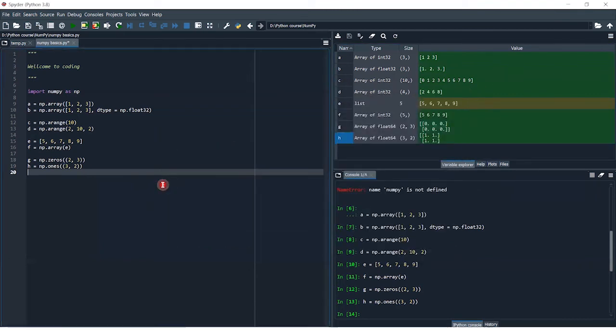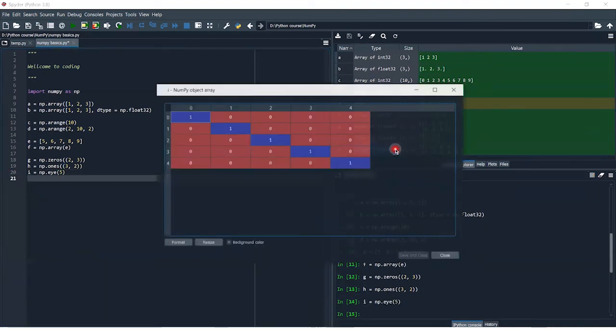And if I want an identity matrix, then I can just type i is equal to np.eye, write the size. I can write the size 5, and as you can see I have this 5 comma 5 matrix, and when the row index is equal to the column index, I have value 1.